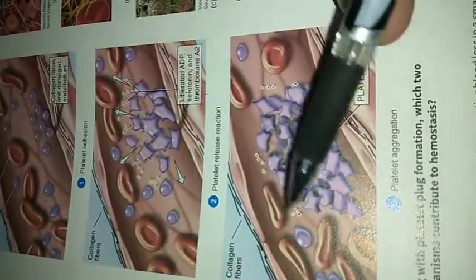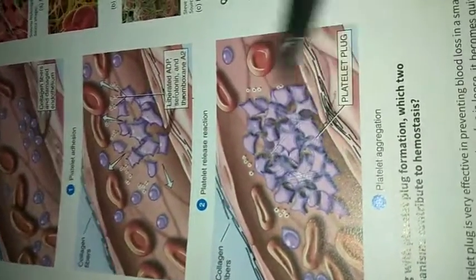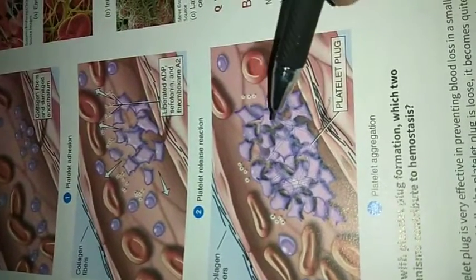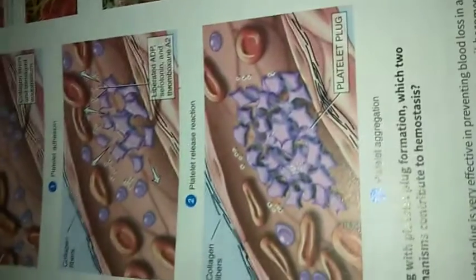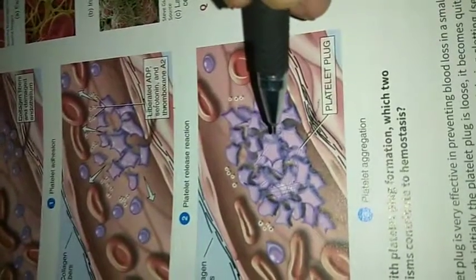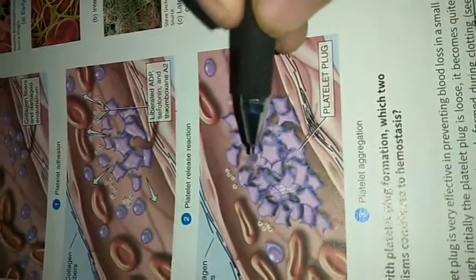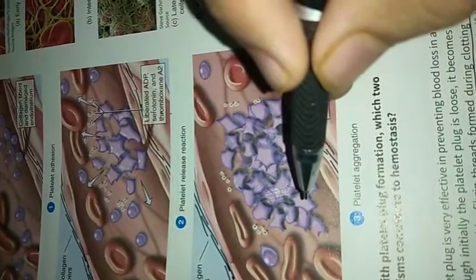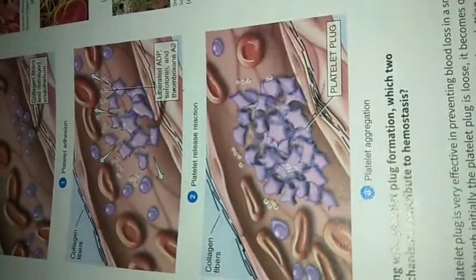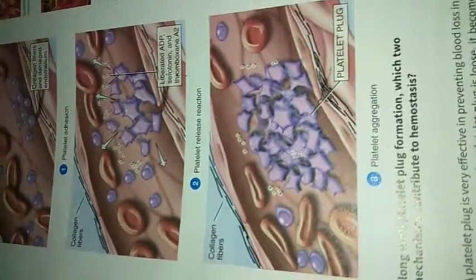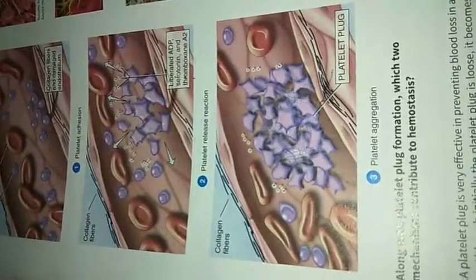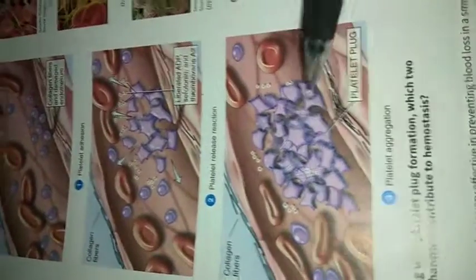Initially this platelet plug is loose, but as we know, in the platelets there is a fibrin stabilizing factor. The fibrin stabilizing factor releases fibrin, and fibrin fibers make it stronger, and thus the platelet plug is formed.